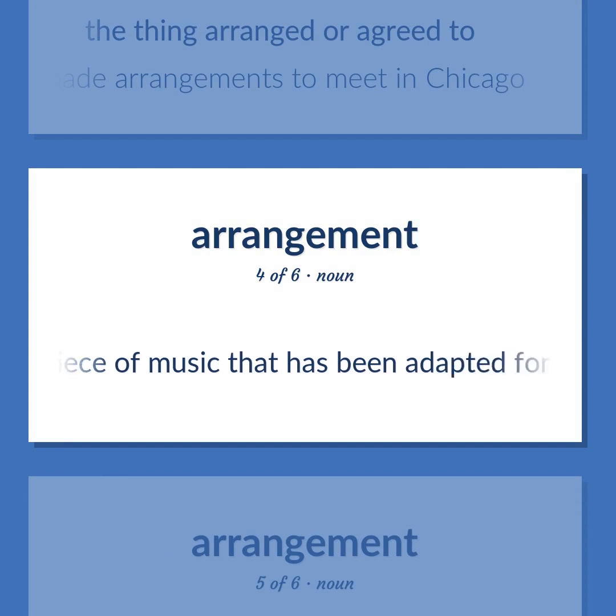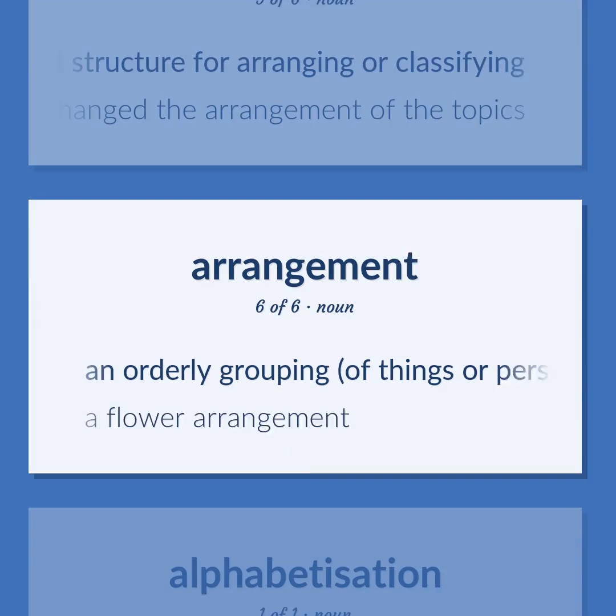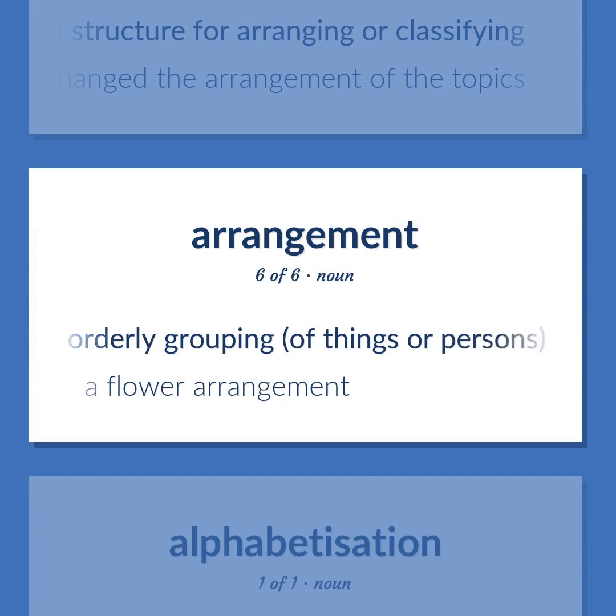A piece of music that has been adapted for performance by a particular set of voices or instruments. An organized structure for arranging or classifying. He changed the arrangement of the topics. An orderly grouping, of things or persons, considered as a unit, the result of arranging. A flower arrangement.